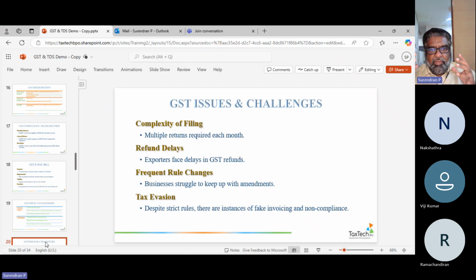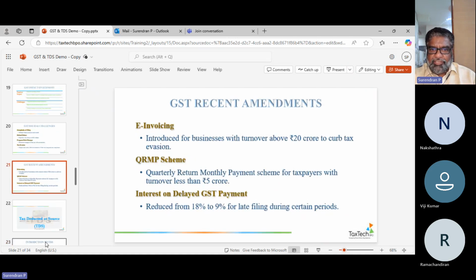Then if you're not filing your GST or if you're not keeping your records clearly, you will fall into tax evasion, which is highly penalizable in India. You will get a black mark. Once your company gets a black mark, things work very differently. It's very difficult because they have all the rights to seize the business or seize the bank accounts, do whatever they want, right? So for the company not to face these challenges, you will be there to help them. This is what we will teach you there.